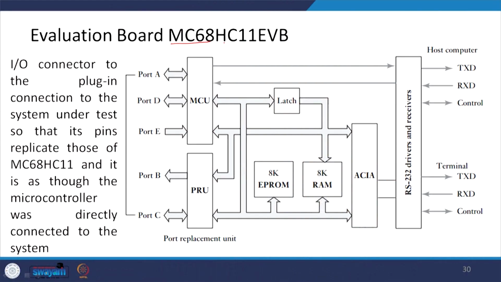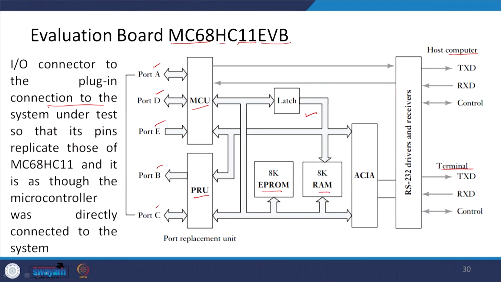This is the evaluation board, say MC68HC11EVB. Here basically you can see that this is how we have port A, D and E connected to the MCU, B, C connected to the PRU. You have a latch, you have EEPROM, you have RAM, and then you have the RS 232 drivers and receivers. You have the host computer over here and you have the terminal over here.